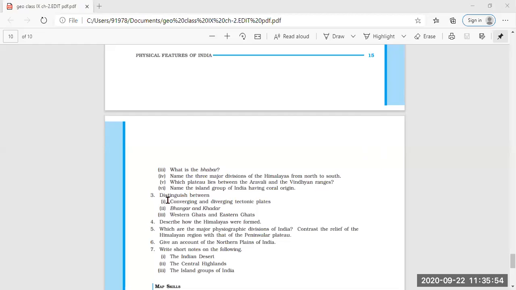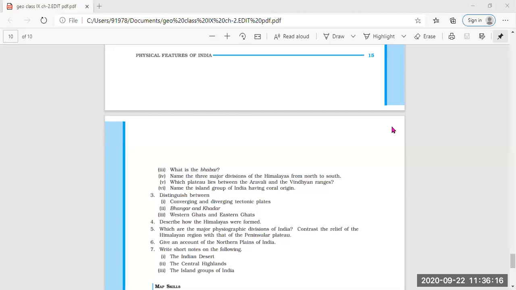Good. Next, which plateau lies between the Aravali and Vindhyan ranges? Wait, wait. Let me see. Sneha. Okay. Now, Sneha. Ma'am, Malwa Plateau lies between the Aravalli and the Vindhyan ranges.